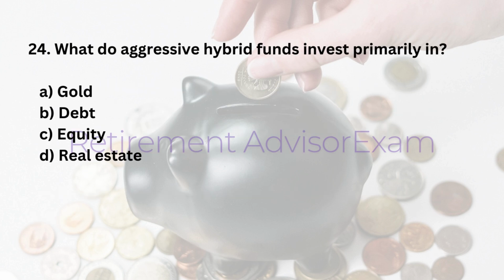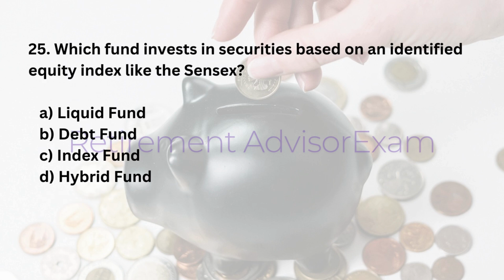24. What do aggressive hybrid funds invest primarily in? A. Gold. B. Debt. C. Equity. D. Real estate. Answer: C. Equity.